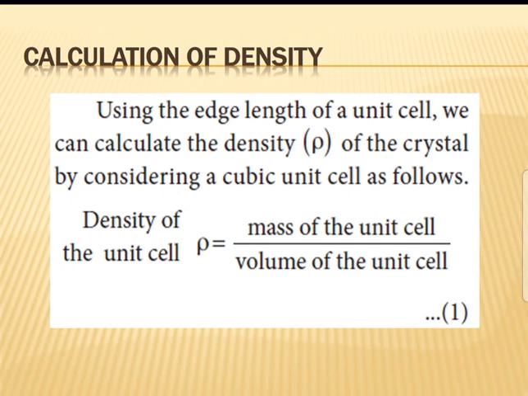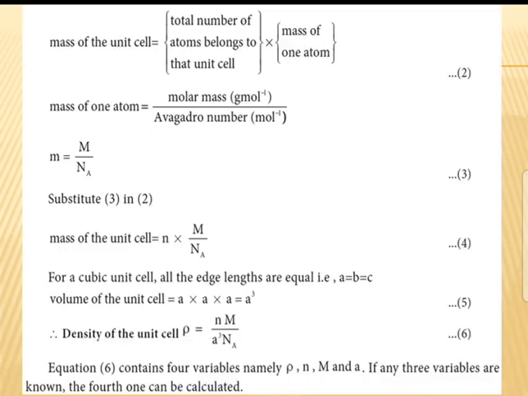Density is equal to mass by volume. See, mass of unit cell. Mass of unit cell is equal to total number of atoms belonging to the unit cell into mass of one atom. We change the formula. Mass of one atom is equal to molar mass, gram mole inverse, by Avogadro number, mole inverse.